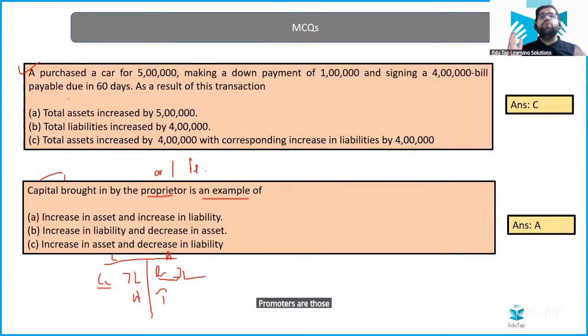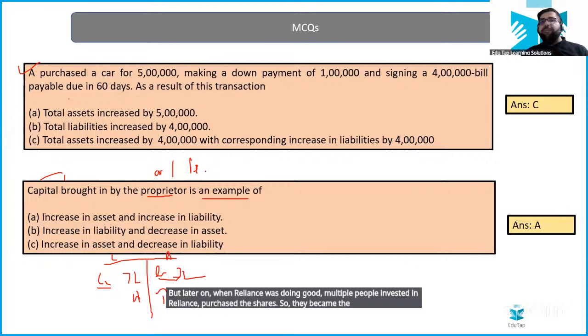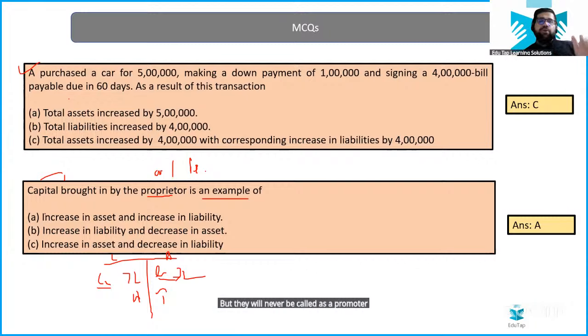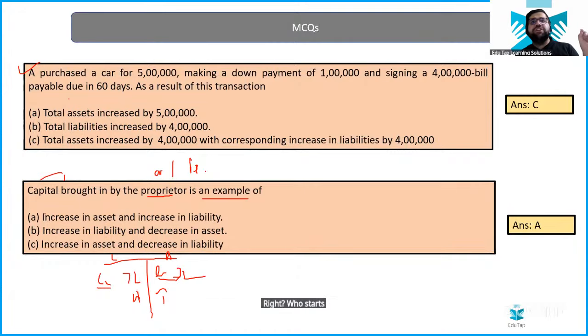Promoters are those people who have initially started the company. For example, in the case of Reliance, who will be the promoter? Mr. Dhirubhai Ambani, right? So he was the promoter. But later on, when Reliance was doing good, multiple people invested in Reliance and purchased the shares. So they became the owners, but they will never be called a promoter. A promoter is that particular person who starts the business from scratch. For example, in Oyo, who do you think the promoter will be? Ritesh only, right? For Lenskart, who will be the promoter? Mr. Piyush Bansal only, right?